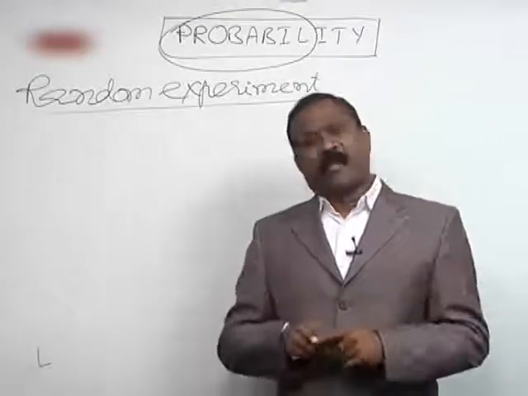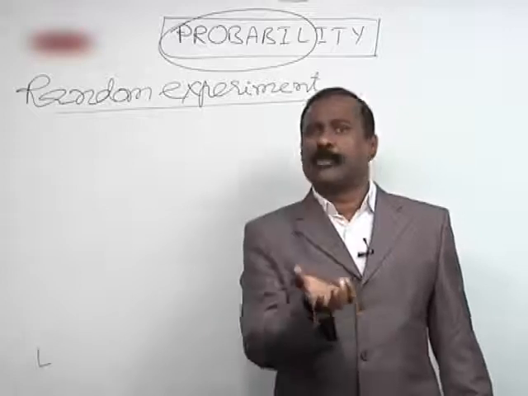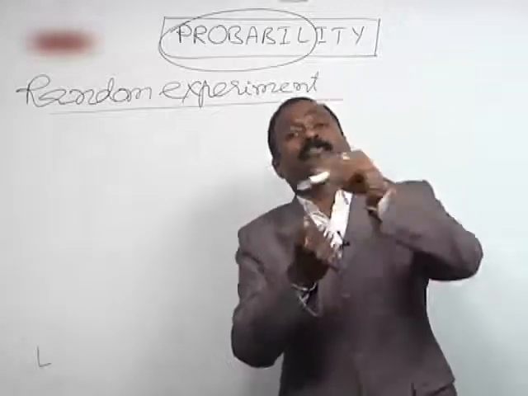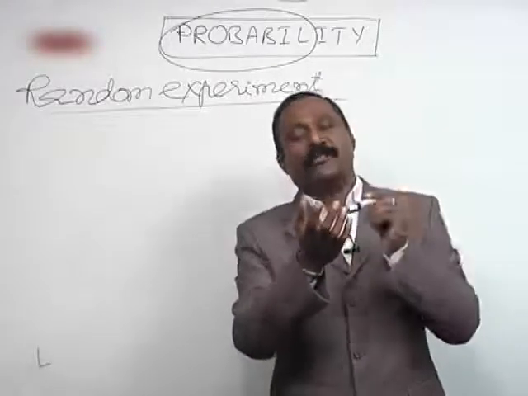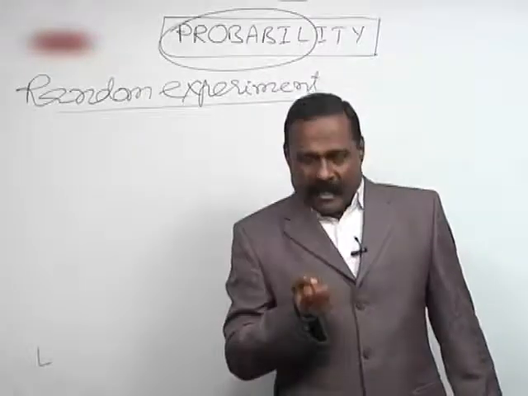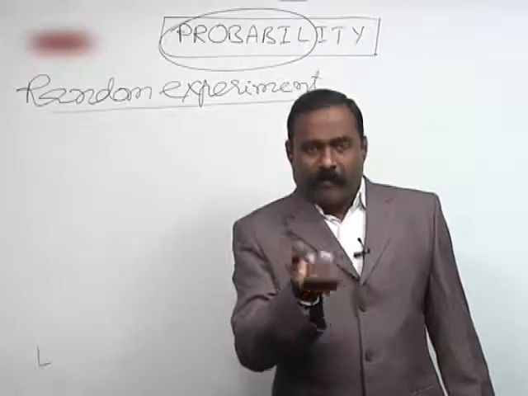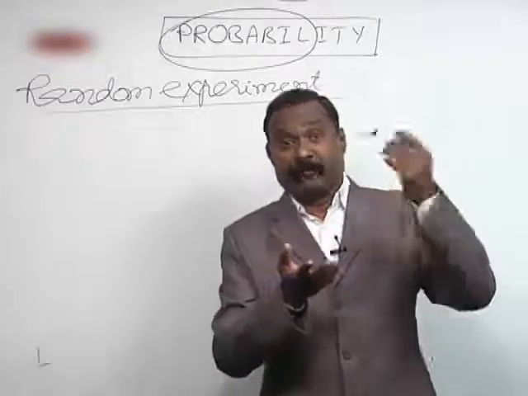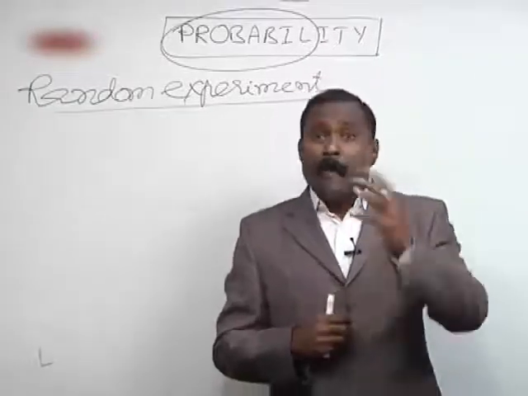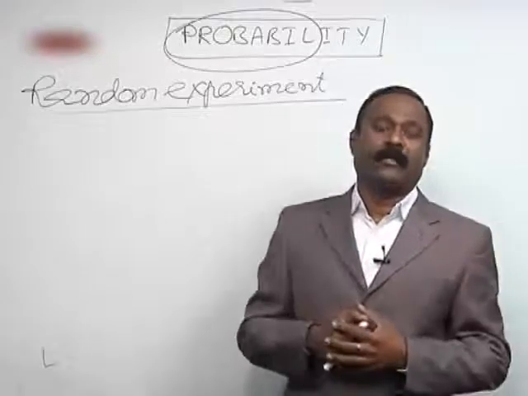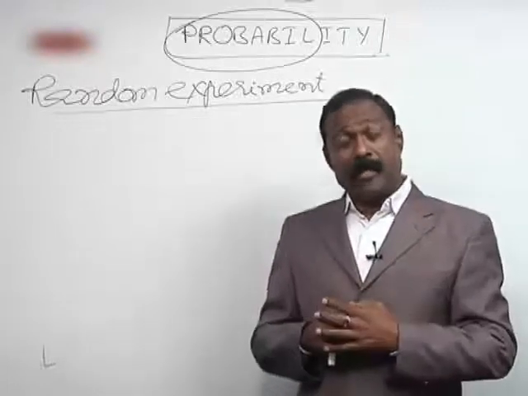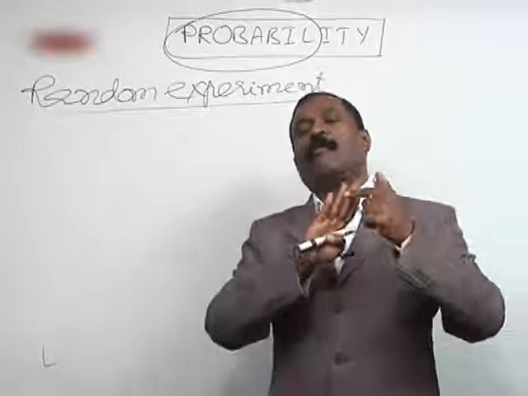So understand it like that. If I prepare a die, generally you know about the die. A die is a 6-faced die. On each of the faces, 1 point, 2 points, 3 points, 4 points, 5 points, 6 points are marked. Then when we throw the die, either 1 or 2 or 3 or 4 or 5 or 6 comes, isn't it? So, if I prepare the die in such a way that the first face contains 1, the second face contains 2, the third face contains 3, and the 4th, 5th and 6th faces contain only 4.